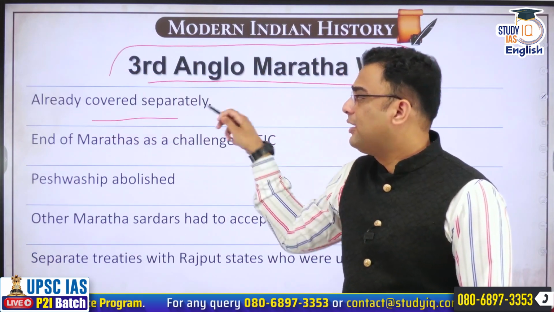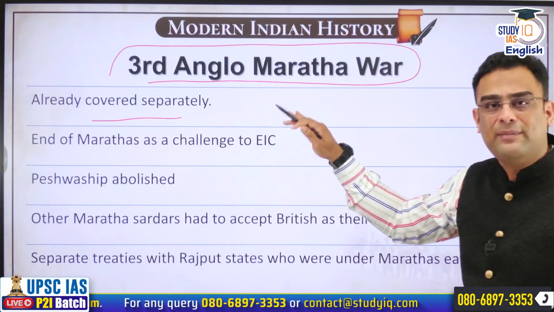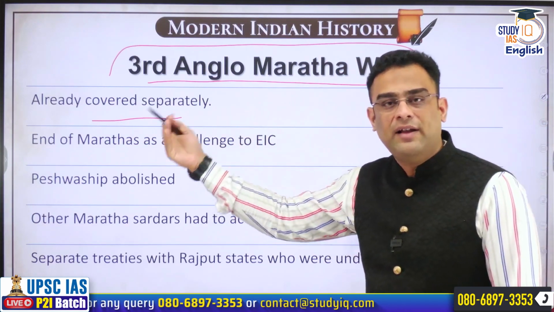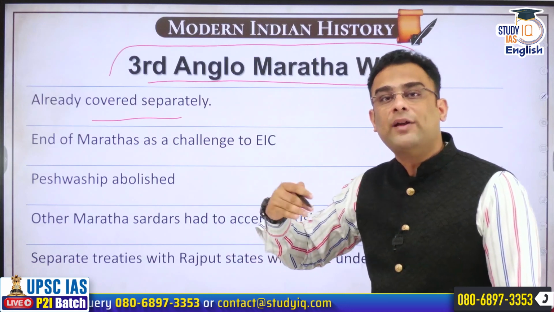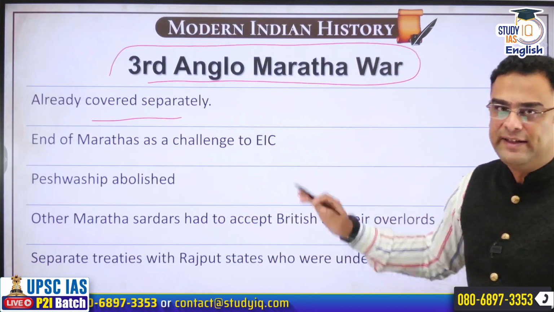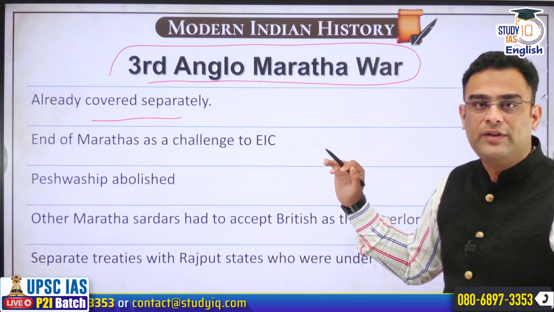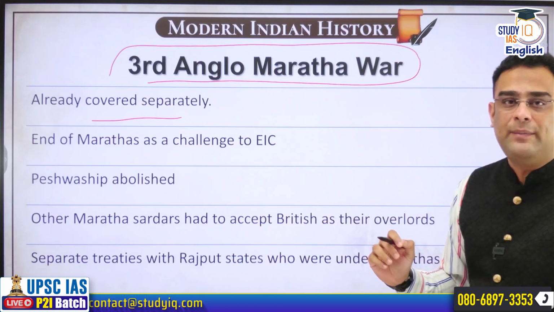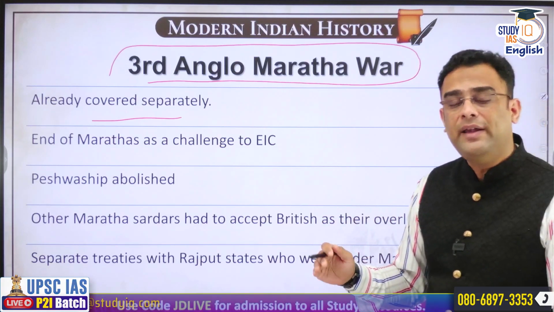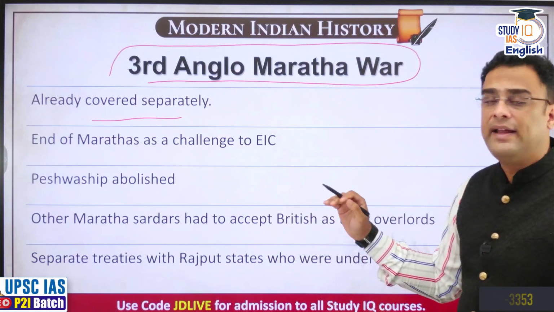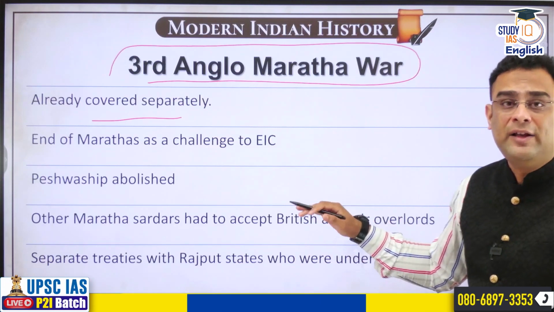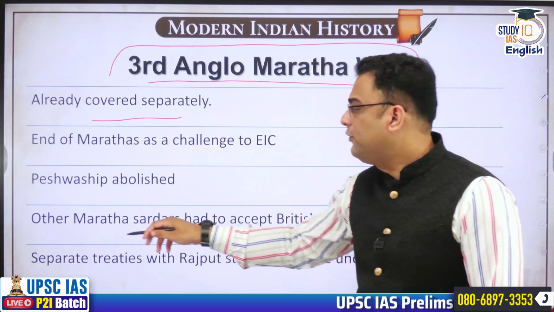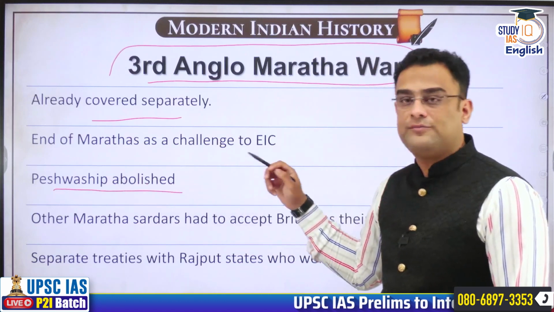The entire background, content, etc. has been discussed in a special lecture in this series. So you can watch that lecture to understand the details of it. At the end of this war, during Hastings' times itself, the Marathas were defeated in the Third Anglo-Maratha War, leading to the Treaty of Poona, by which the Peshwaship was abolished.